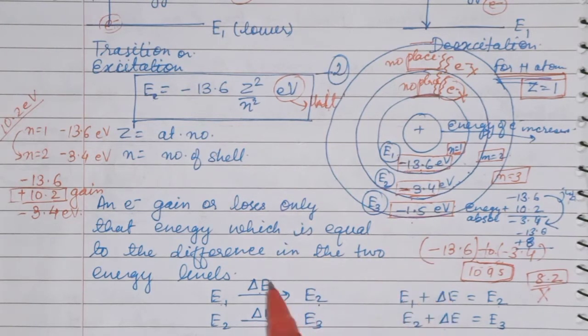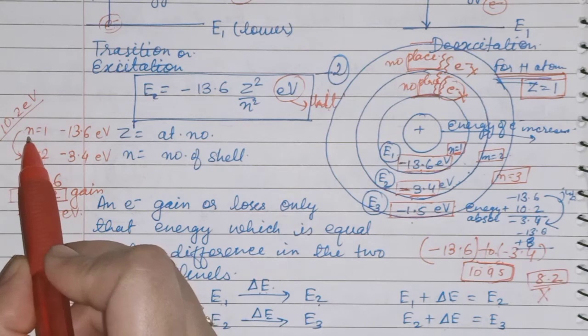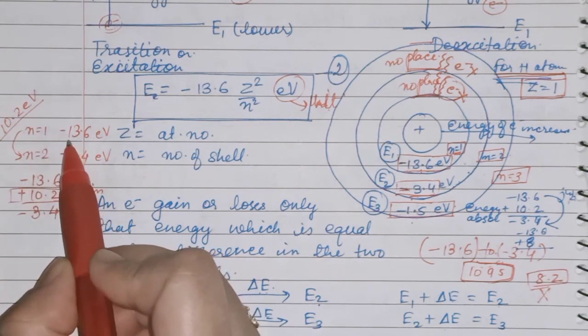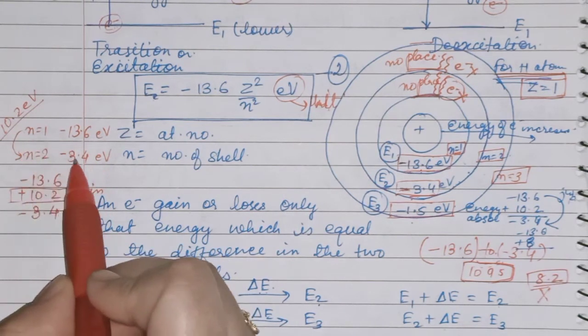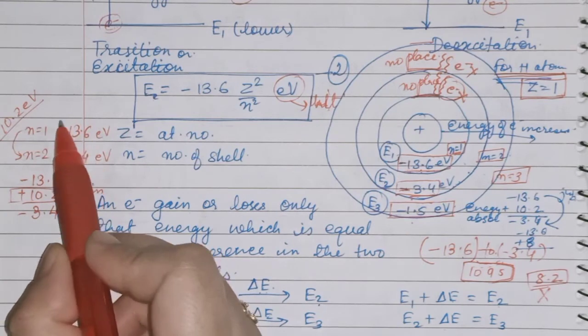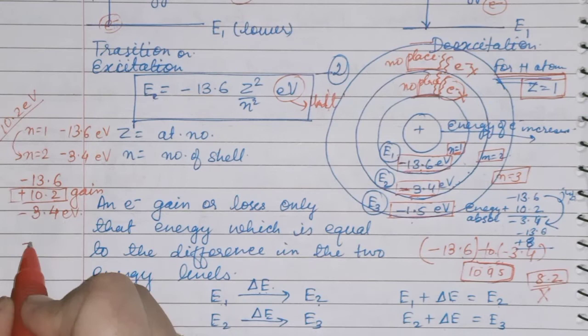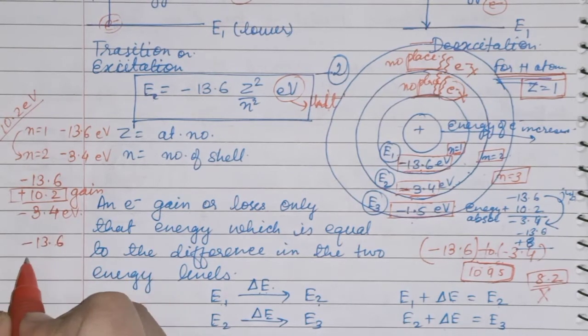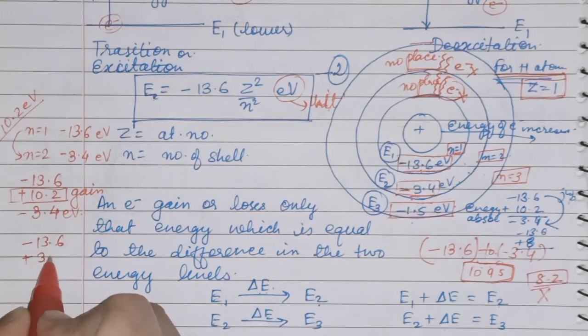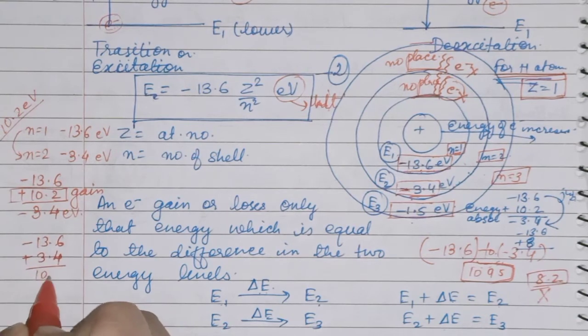Just like I told you, n is equal to 1 then energy is this, and n is equal to 2 then energy is this, and the difference of these two, see, 13.6 and 3.4, you will get 10.2.